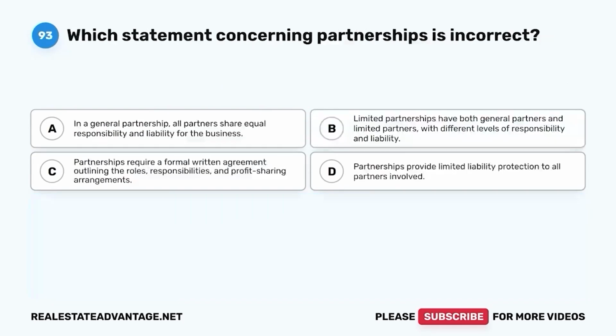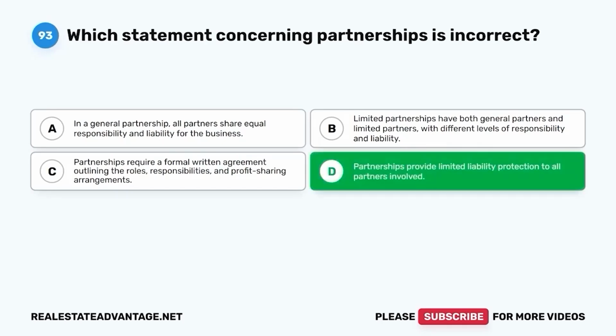Question 93. Which statement concerning partnerships is incorrect? A, in a general partnership, all partners share equal responsibility and liability for the business. B, limited partnerships have both general partners and limited partners, with different levels of responsibility and liability. C, partnerships require a formal written agreement outlining the roles, responsibilities, and profit-sharing arrangements. D, partnerships provide limited liability protection to all partners involved. The correct answer is D.